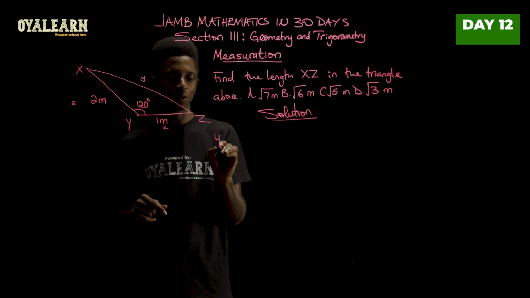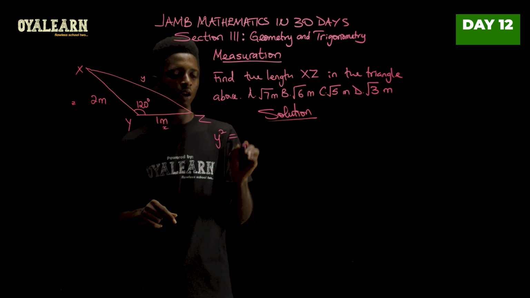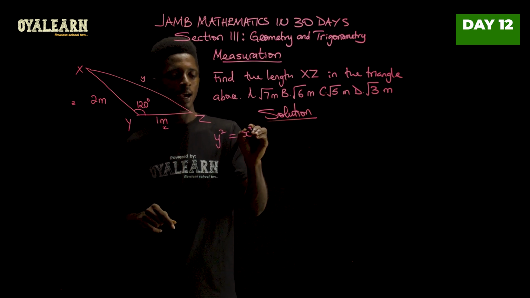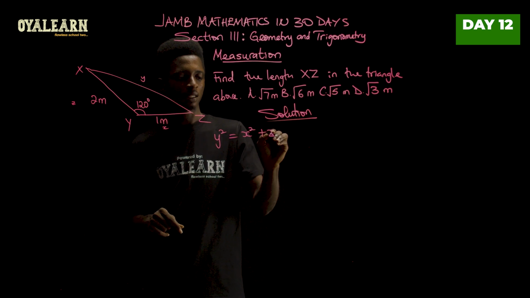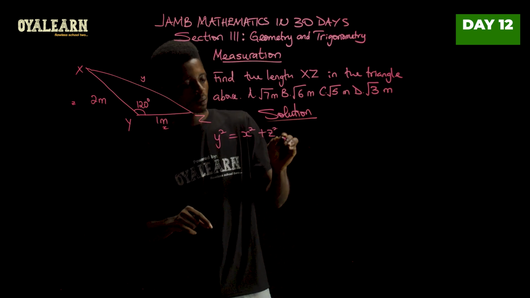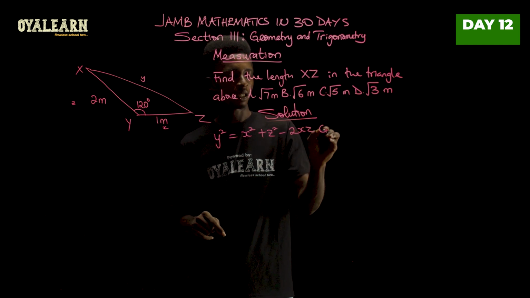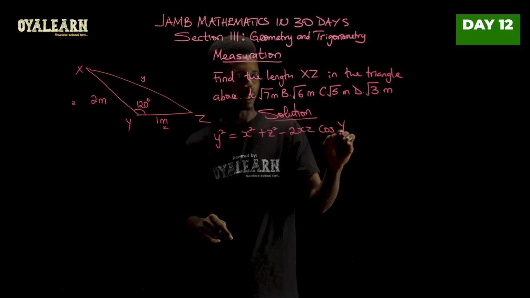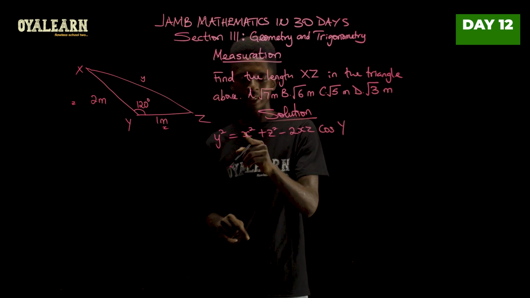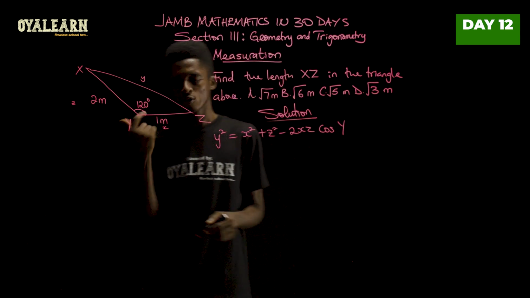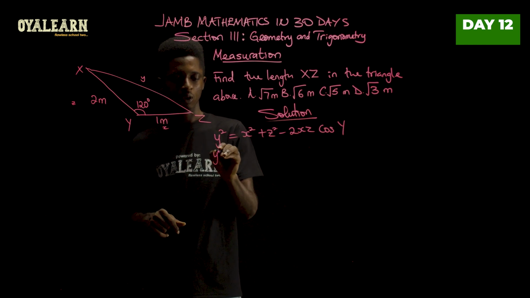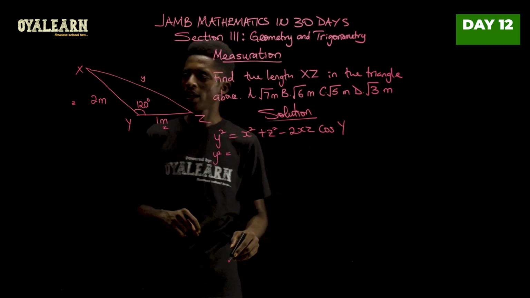Using this, the cosine rule states that y squared will equal x squared plus z squared minus 2xz cos y, where this is the angle and these are side lengths. So let's apply it. Y squared therefore becomes x.